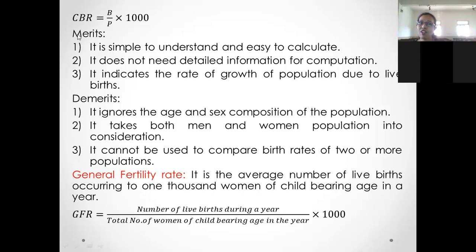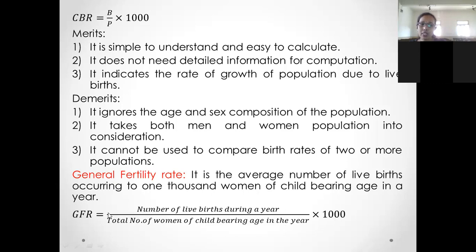But apart from CBR, when you go with general fertility rate, age specific fertility rate, and total fertility rate, in the denominator we are going to consider only female populations. Here, total number of women of childbearing age in the year.